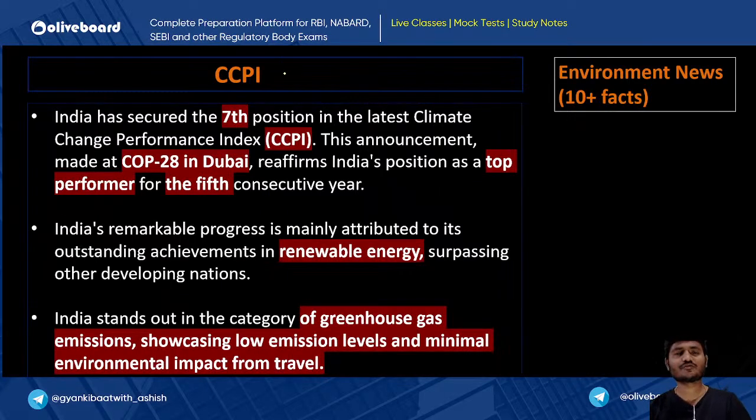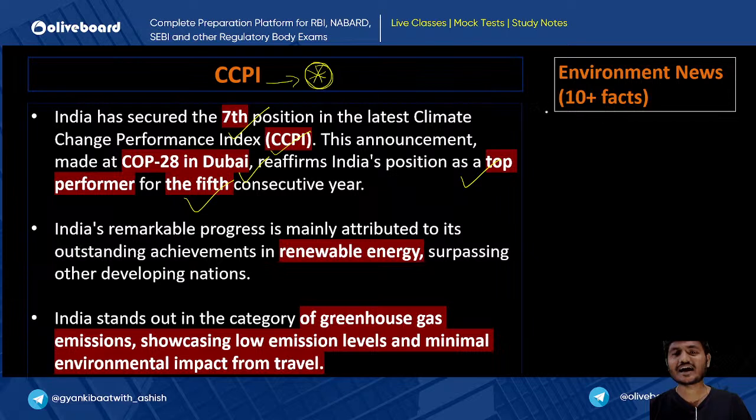Now let us come to very, very important news, that is the Climate Change Performance Index (CCPI). India has secured 7th position in the latest CCPI index. This announcement made at COP28 in Dubai reaffirms India's position as a top performer for the 5th consecutive year. We all know why we are becoming better when it comes to CCPI or any climate index.